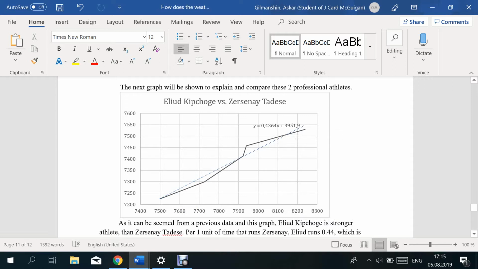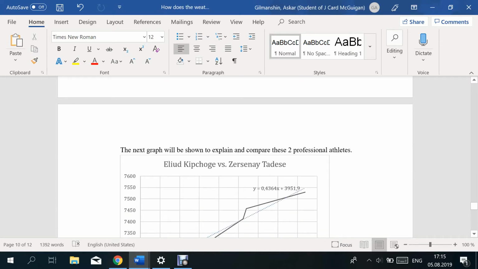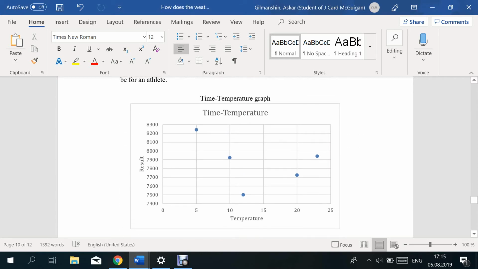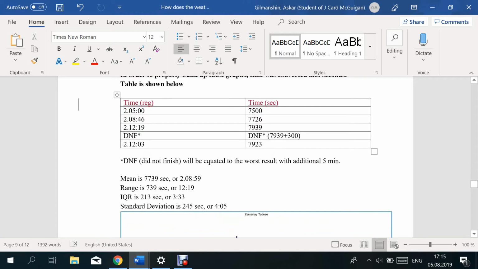The slope equals 0.4364, which means that per 1 second that the second athlete runs, Eliud runs 0.4 seconds, which means that Eliud Kipchoge has better results, and it can even be easily seen from their personal bests.